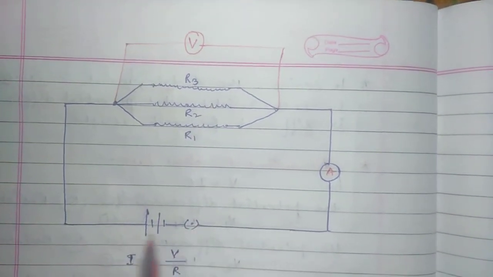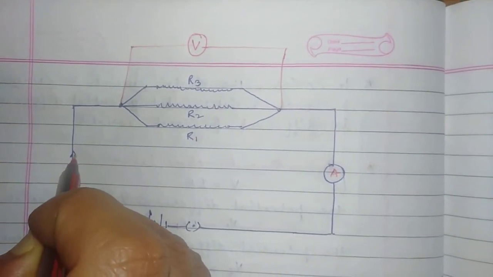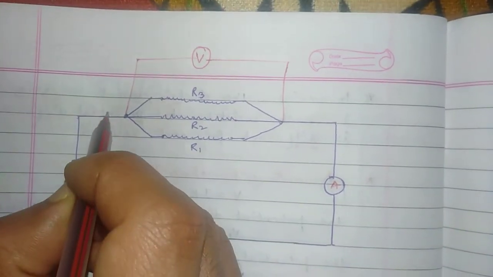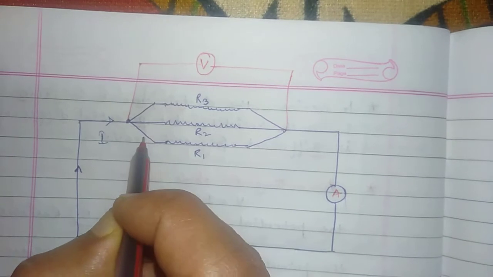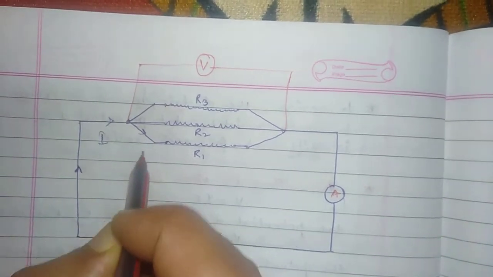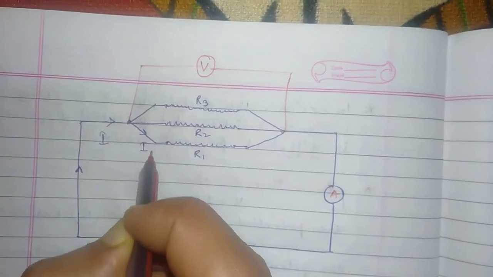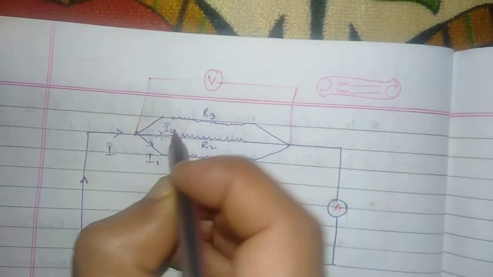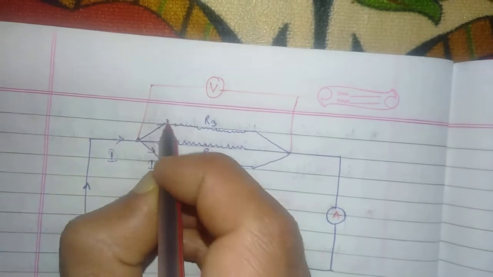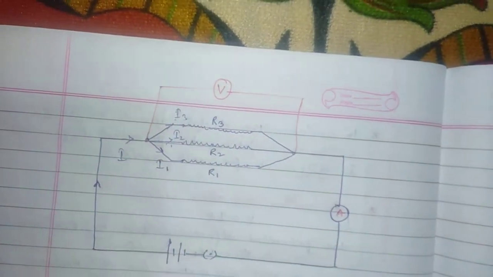As we start the circuit or close the circuit, current starts to flow, and the current here is I, but as it goes into the R1 resistor, it becomes I1, and for R2 it becomes I2, and for R3 it becomes I3.